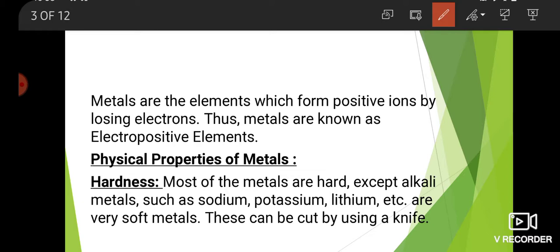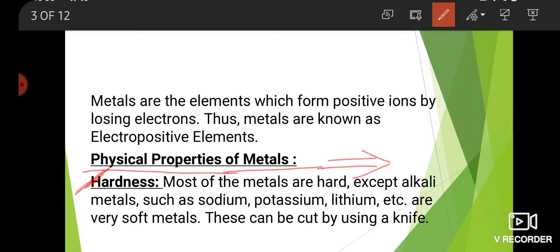Here, we discuss physical properties of metals. Which properties do metals contain? First is hardness. It is very important.